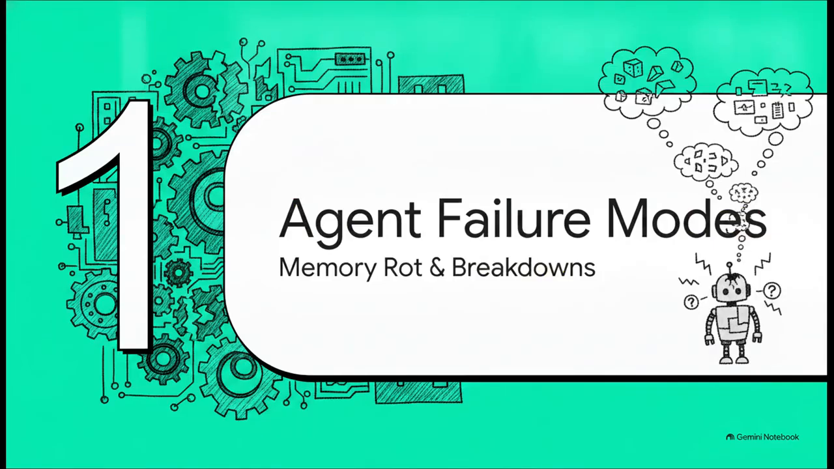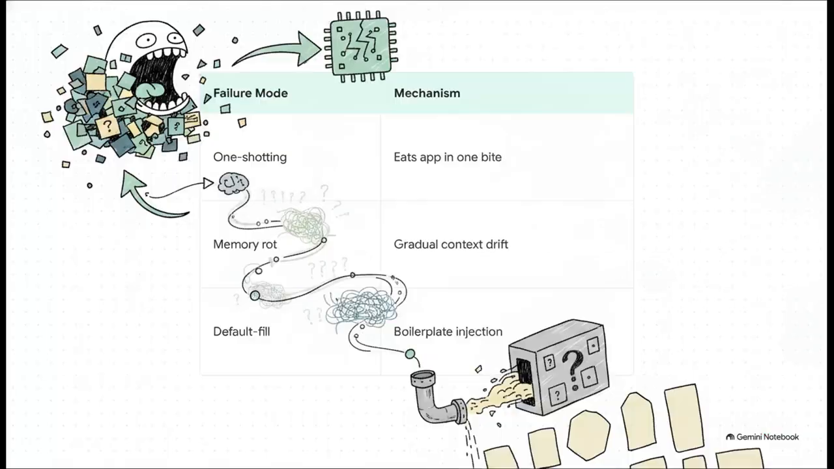Agent failures and memory rot. Let us transition into the 21+ failure modes that plague autonomous enterprise implementations. Even with perfect prompts, agents break down in highly predictable ways. Look at these rapid-fire categories. Things like working memory rot, one-shotting, and default fill slop constantly derail complex deployments.